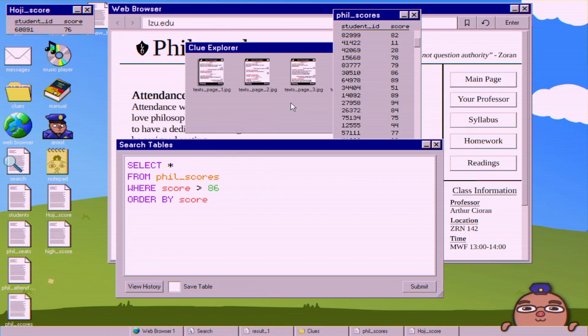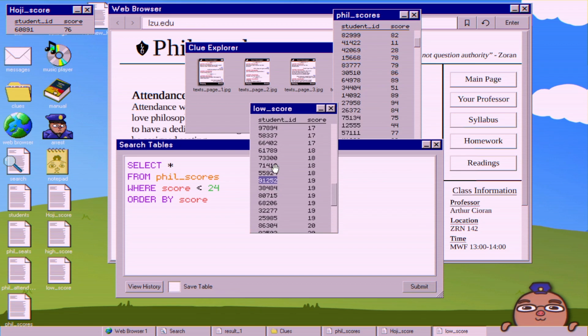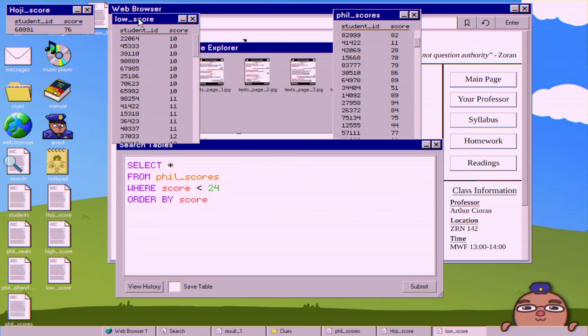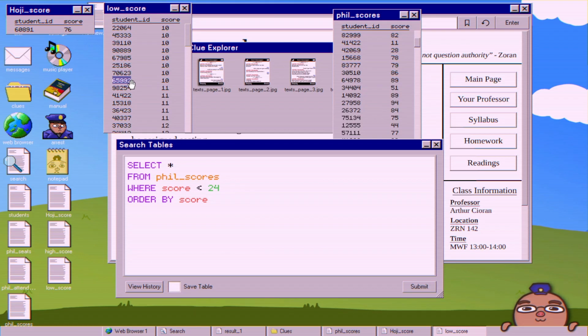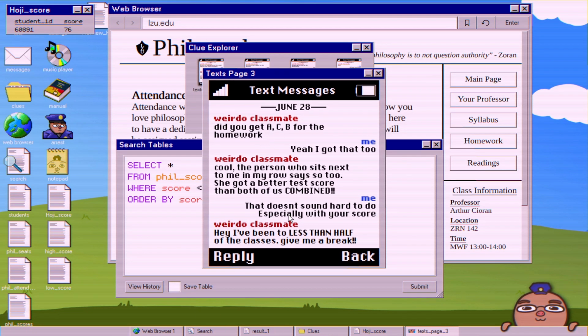And so then because of that, the highest score anyone got is also 100. So that means the highest score the suspect could have gotten, 76 plus 24 is 100, so then 23. So then here, I've just relabeled a low score. 23 or below are the possible scores for the suspect. Go back to the text page.